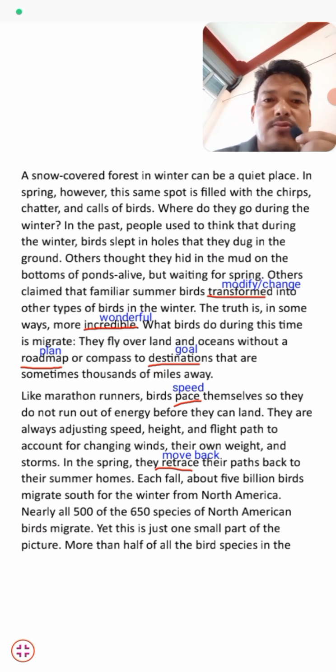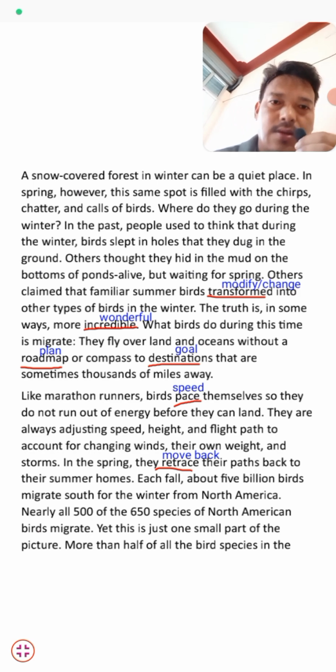How do they come to know about their direction without having anything? They have no plan, they have no navigation, they have no idea, and even so they travel thousands of miles to their destination. It's a very amazing fact, students.